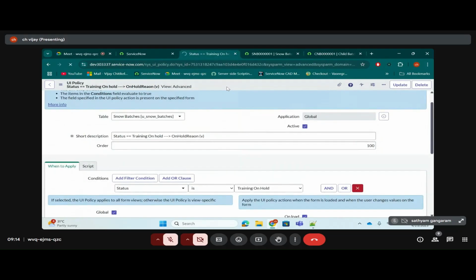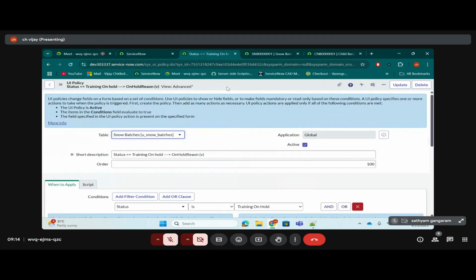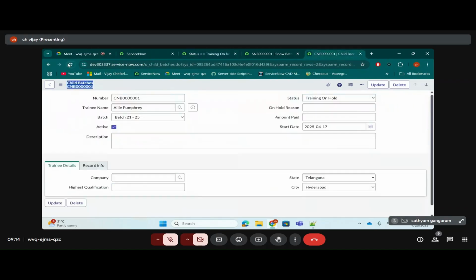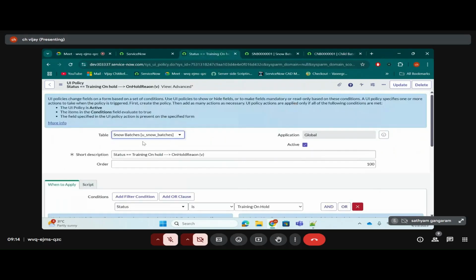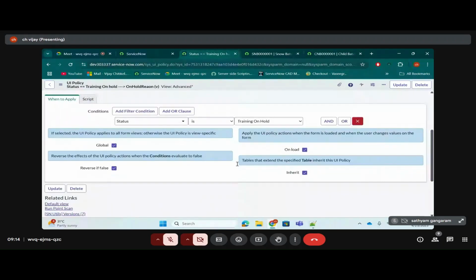See, ServiceNow is trying to reduce maintenance, if you pay attention, because inherit is decreasing the number of records that we create in the UI policy table. If I refresh the page now, it will also work in the child batches table. See, it is working in the child batches table. But I didn't write the UI policy on child batches, I wrote it on snow batches. But it is running here also. Why? Because of this inherit checkbox.